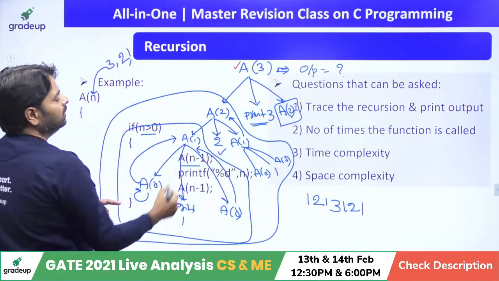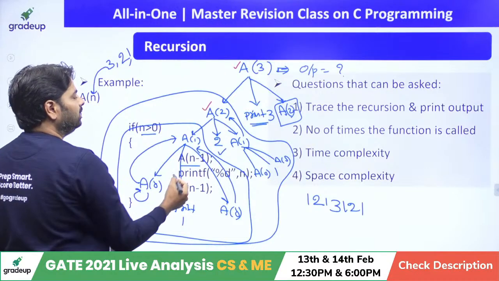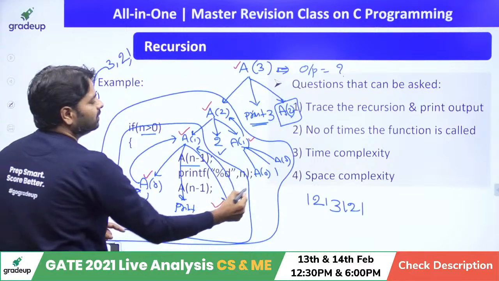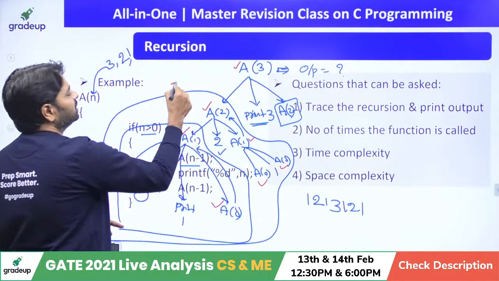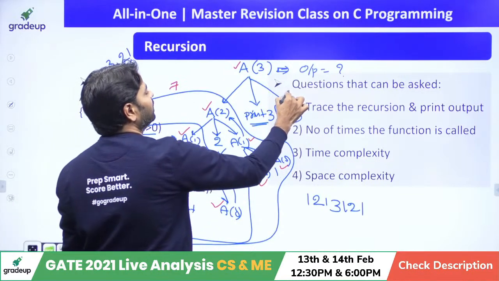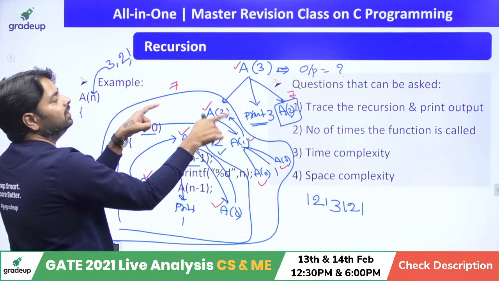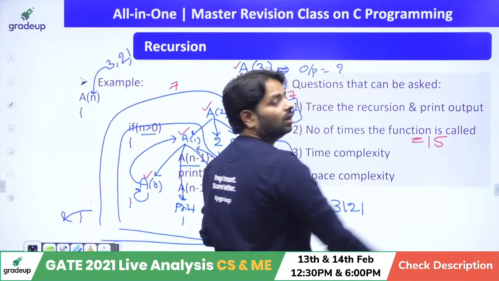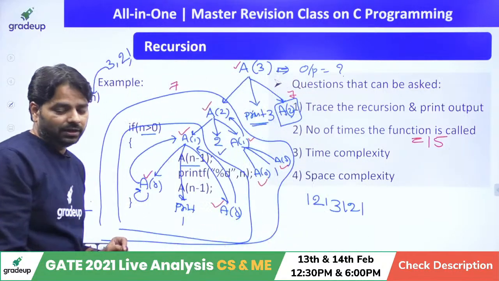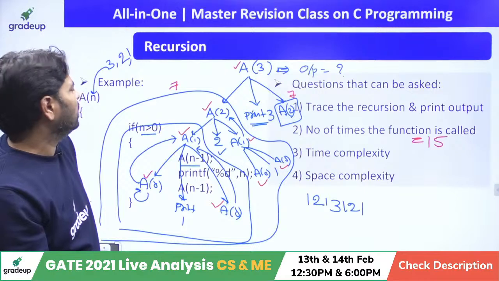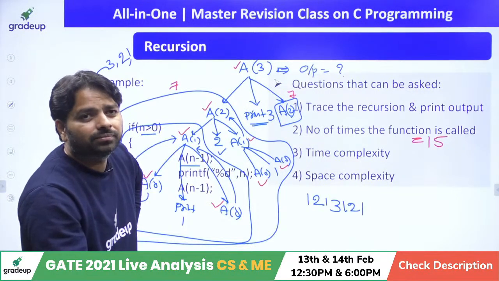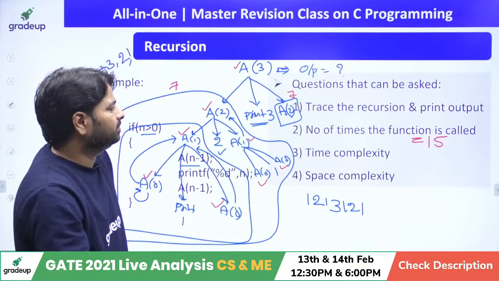And A of 2, when you call including it, 1 2 3 and 4 5 6 7, so 7 function calls here. So definitely 7 function calls. 7 plus 7 is 14, plus 1 is 15. So if you ask the number of function calls, you are going to say 15. Yes, 2T of n minus 1 plus 2. Oh, great. Is that 15 function calls?